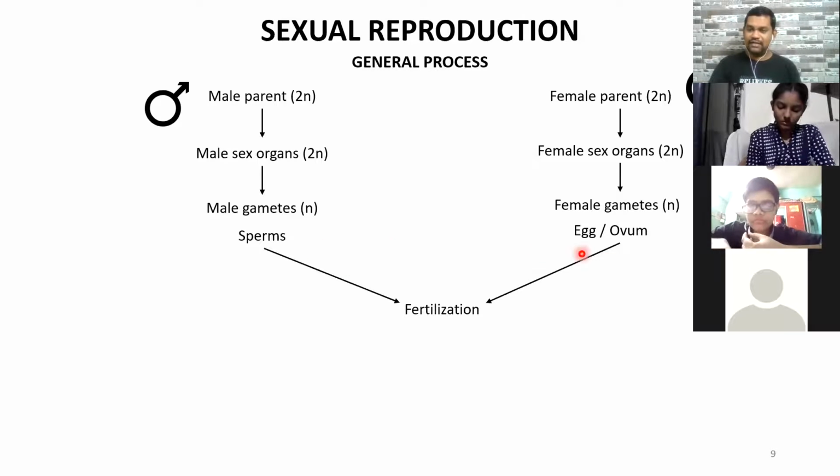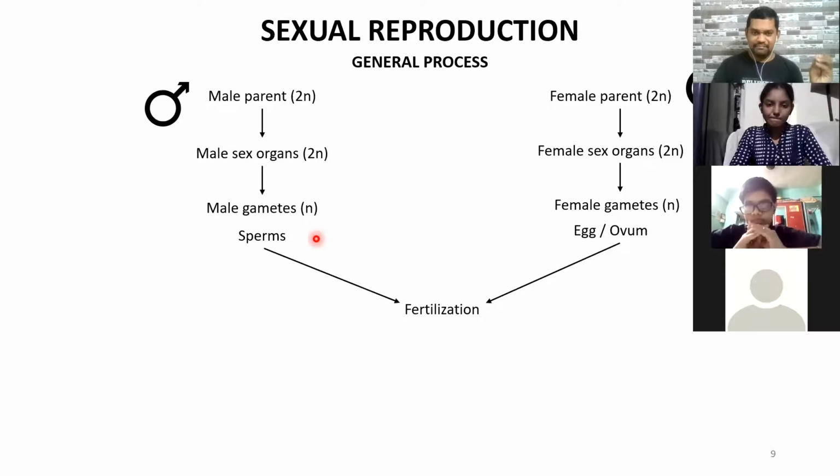Because both are individual cells, they are haploid cells. So the sperms will travel towards the egg and then they will fuse. Two cells will fuse. So this haploid cell will fuse with this haploid cell, or you can say a haploid sperm fuses with a haploid egg, and that process is called fertilization.